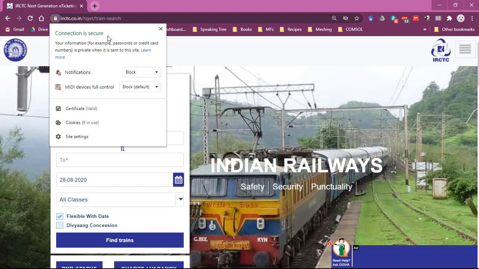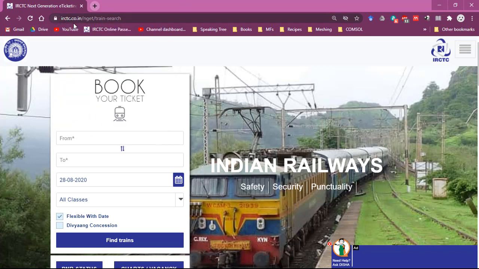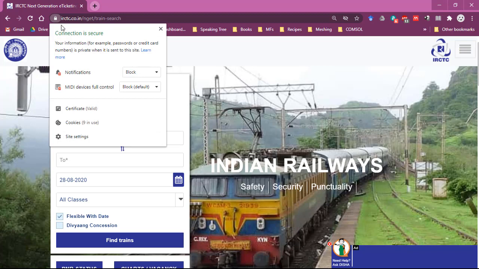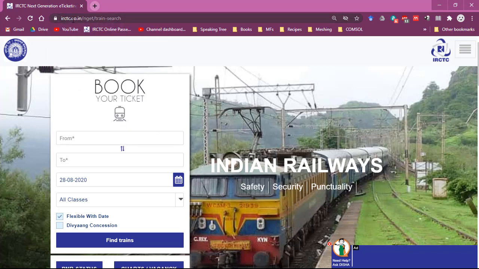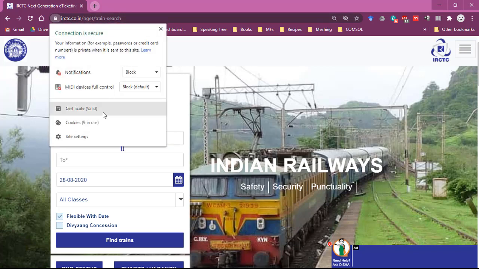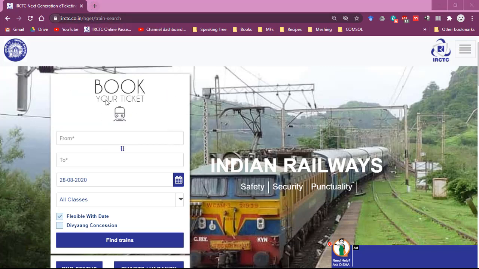So that is very important, so you should always check this. Usually we used to get a green color here, HTTPS. I don't know why that doesn't appear nowadays. That used to tell us clearly that it is secured. But if it is not secure, it is clearly written insecure, so you don't have to worry. But what I want to show is not this. I want to show you the certificate.